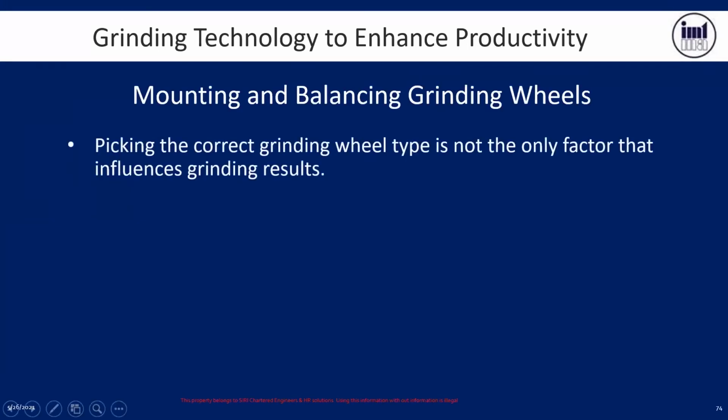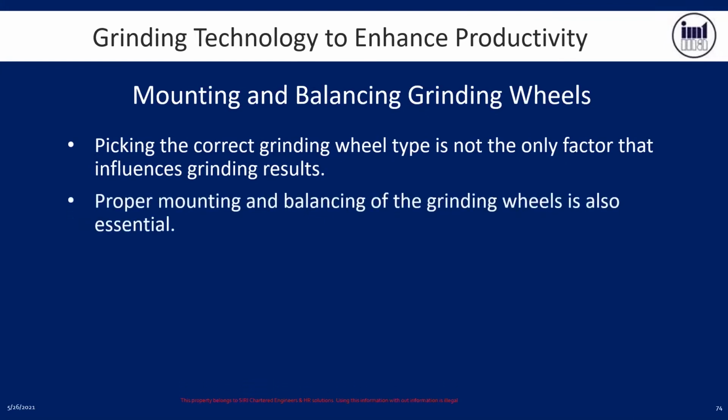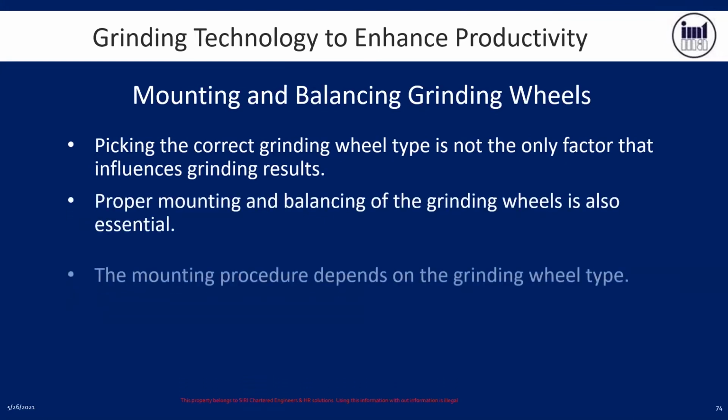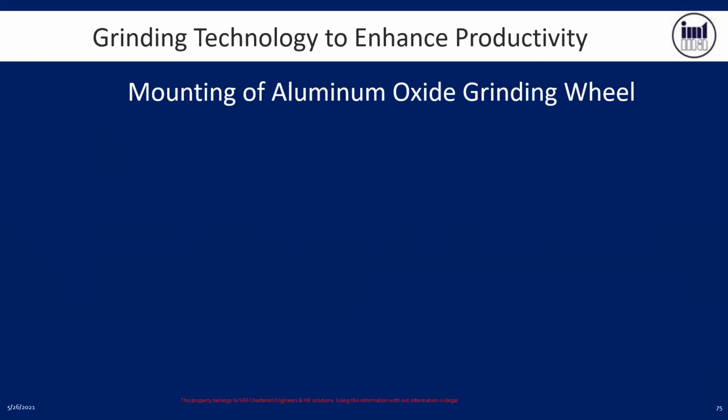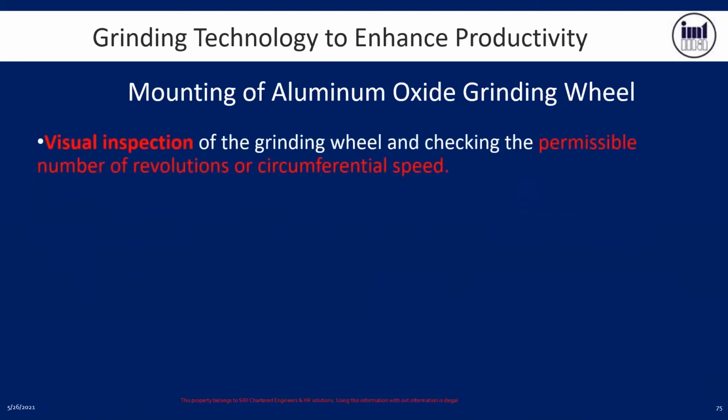So picking the correct grinding wheel type is not the only factor that will influence the grinding result. That means choosing the right one is not the only thing, but we also should know how to mount and how to balance. Proper mounting and balancing of the grinding wheel is also essential. The mounting procedure depends upon which type of wheel you have selected. First is visual inspection. The moment you take a grinding wheel in your hand, check visually for any cracks or damages. Then check the maximum operating speed, which is mentioned on the grinding wheel.